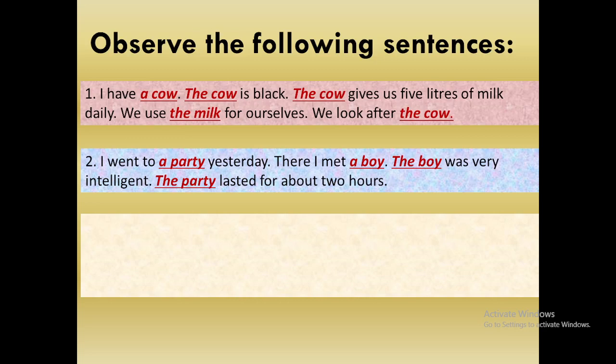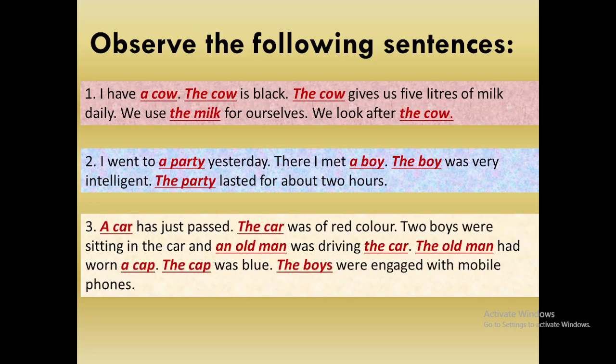Moving on to the next paragraph. A car has just passed. Since the noun car has been used for the first time in the sentence, that's why there is use of the indefinite article a. In the subsequent sentence, the car was of red color, because we have already mentioned the noun car, so there is use of the definite article the. The car was of red color.